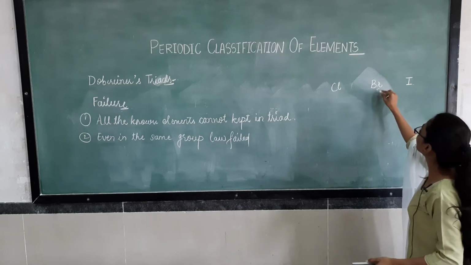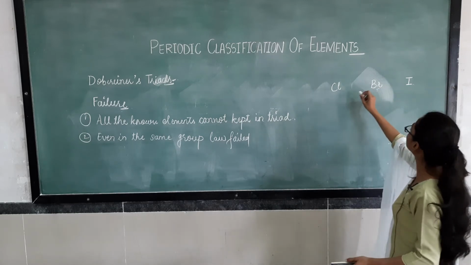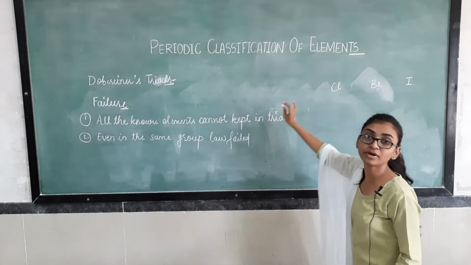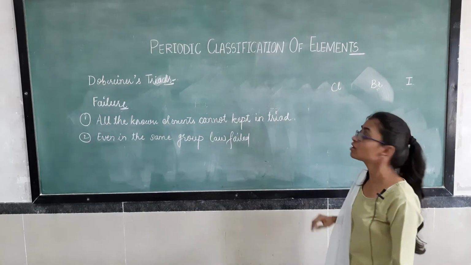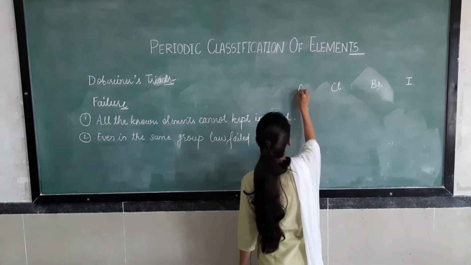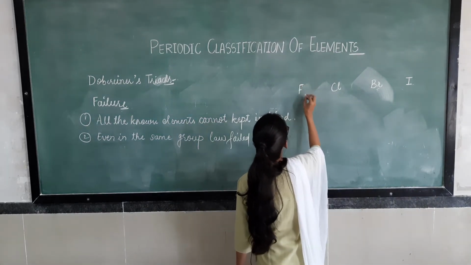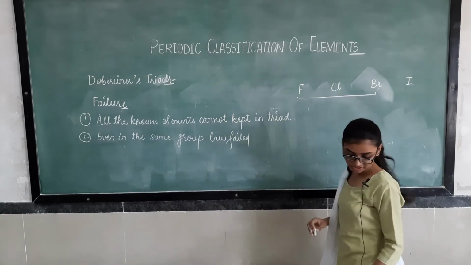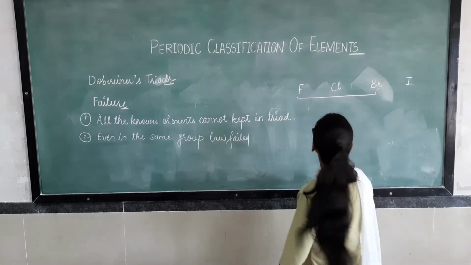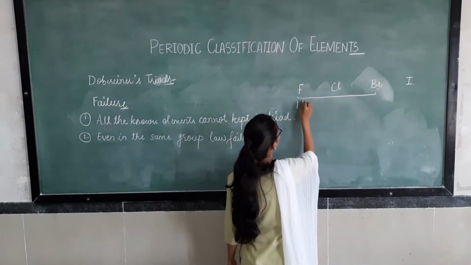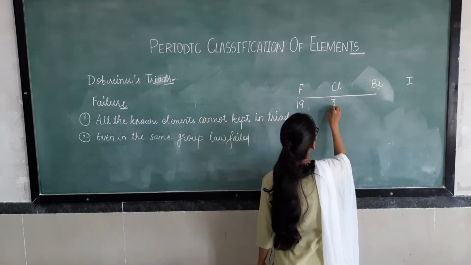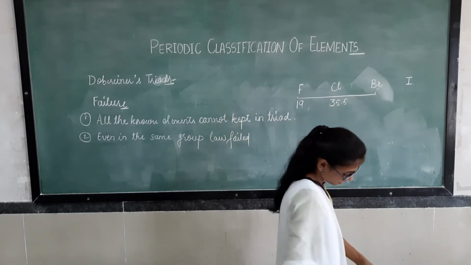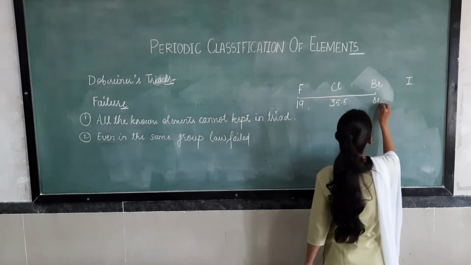Here we have seen with these three that the atomic weight of bromine is equal to the average of chlorine and iodine. But the element which comes before chlorine in the 17th group is fluorine. Fluorine is also a halogen. So with this, when we do the average weight concept, what happens? Here the weight is 19, here 35.5 is the weight, and here bromine has the atomic weight of 80.